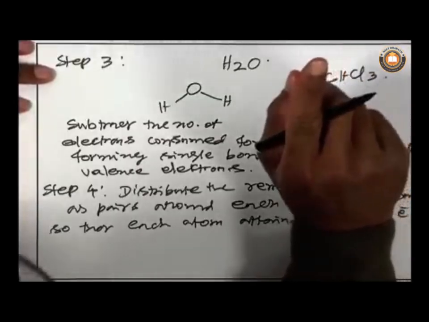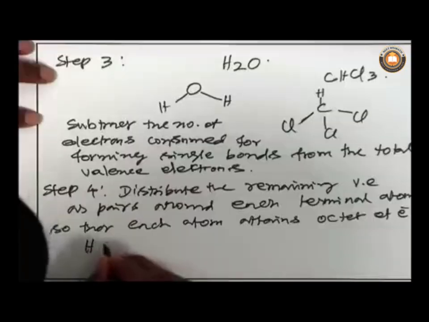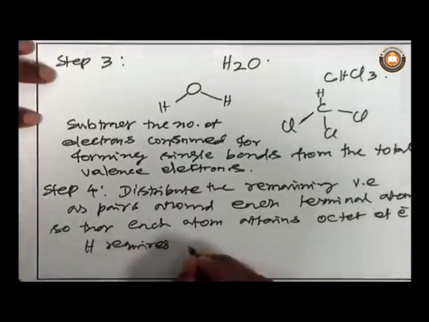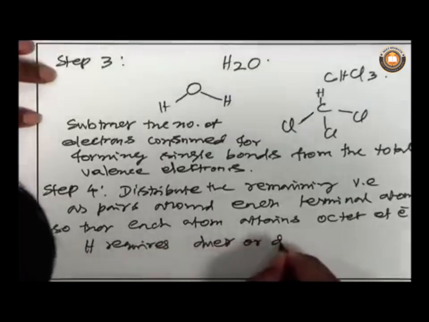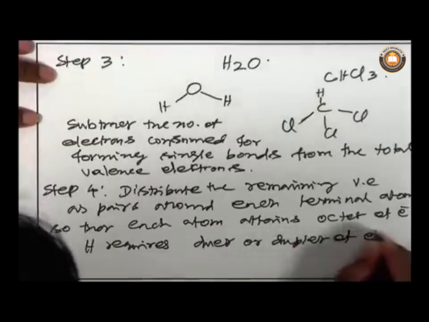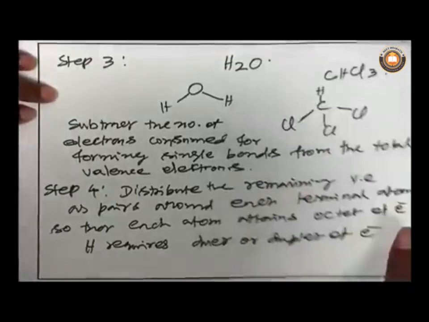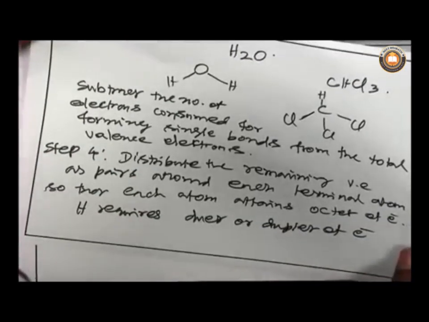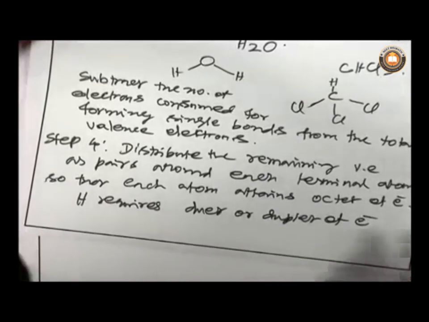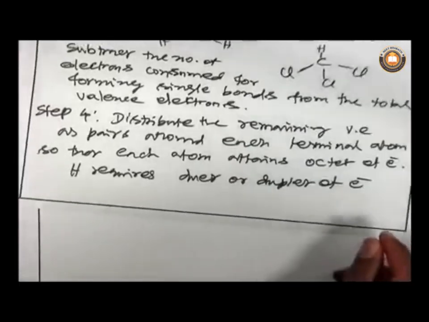Hydrogen has only one orbital called 1s orbital, and it can accommodate only 2 electrons. So for hydrogen, that is the first row elements, it requires only a duet or duplet of electrons. 2 electrons are enough around a hydrogen atom. So the fourth step, we have to distribute the remaining electrons around each terminal atom, so that each atom attains 8 electrons.